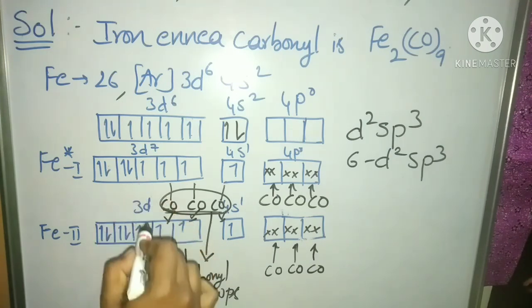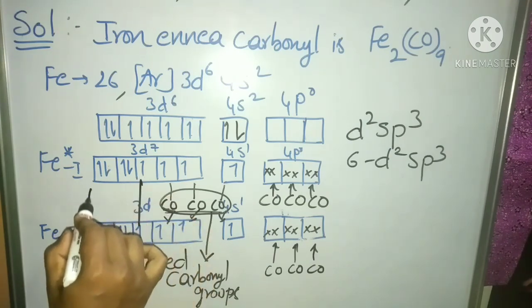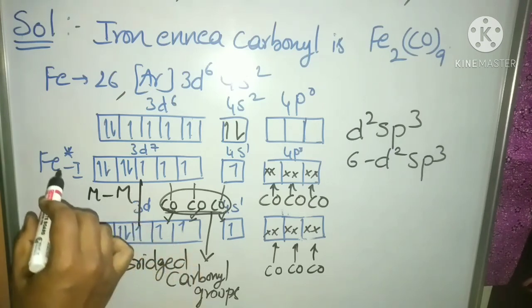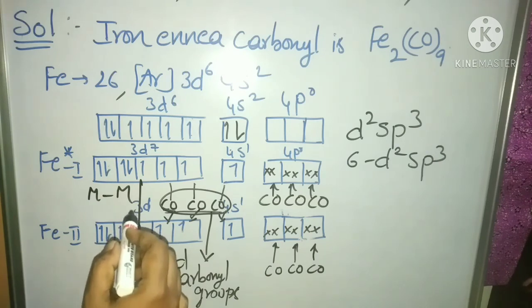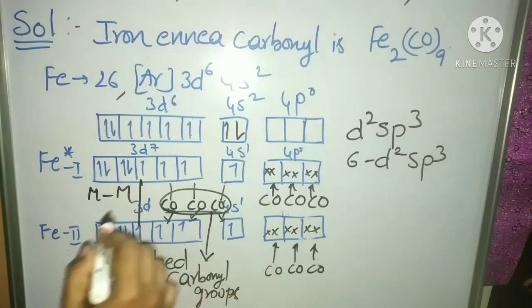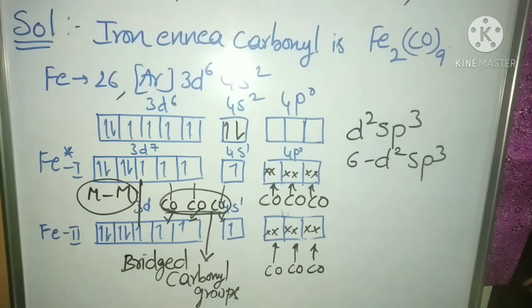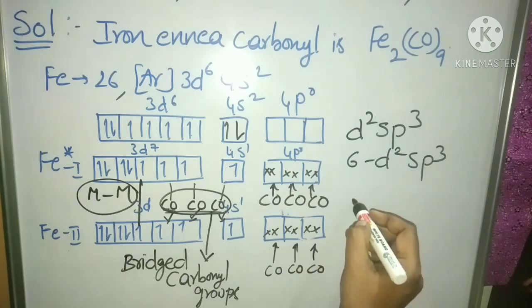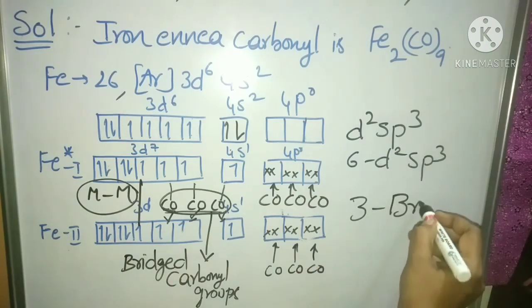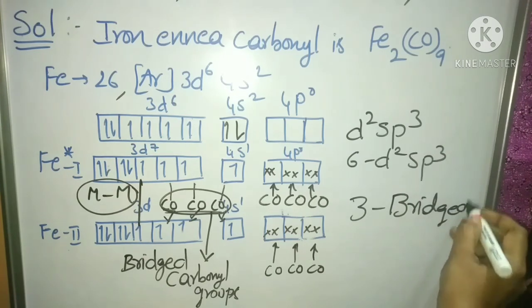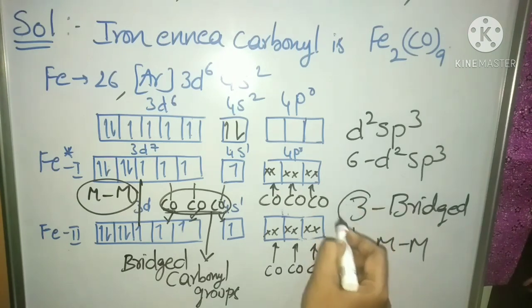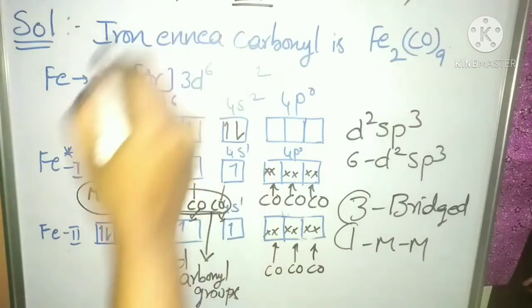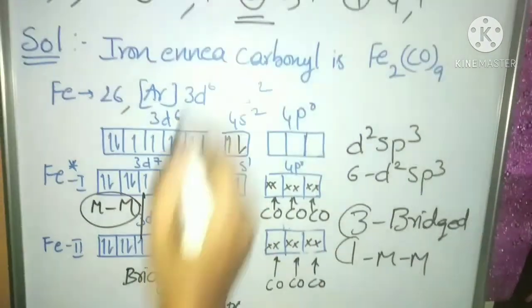These 2 unpaired electrons pair up and form a metal-metal bond between the first and second iron atoms. So we have 3 bridged carbonyls and 1 metal-metal bond in iron enneacarbonyl. This 3 and 1 is in the third option, so C is the right answer.